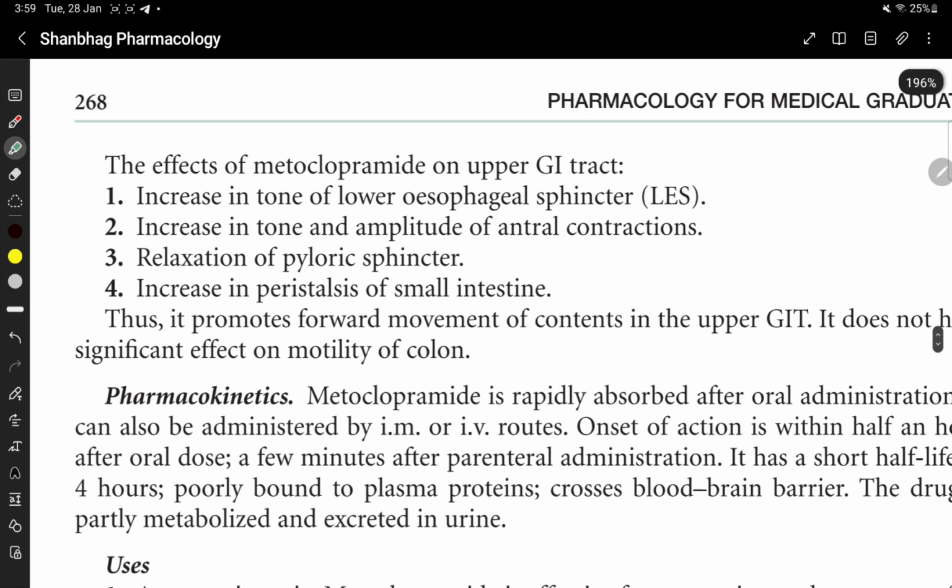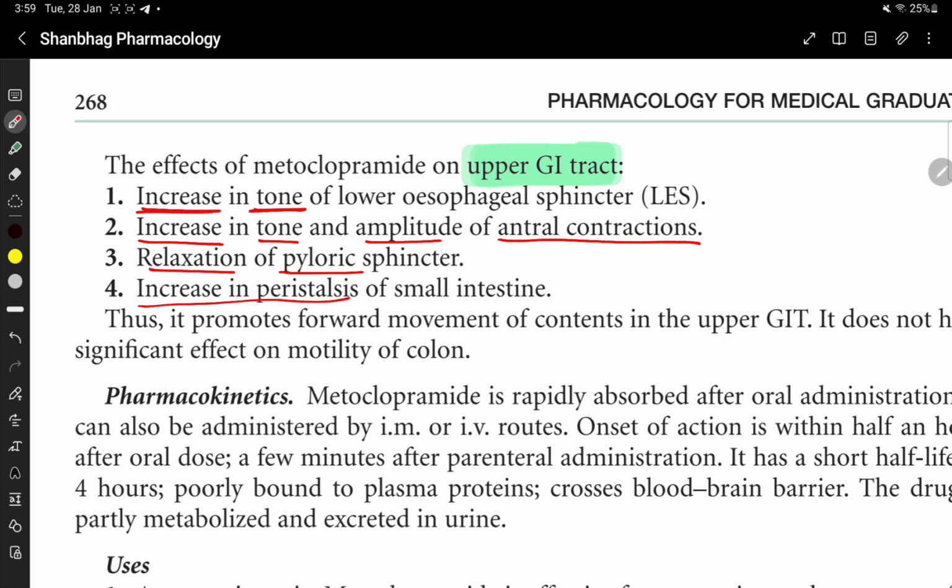So the effect of metoclopramide on the upper GI tract is an increase in the tone of the lower esophageal sphincter, an increase in the tone and amplitude of antral contractions, relaxation of the pyloric sphincter, and an increase in peristalsis of the small intestine.